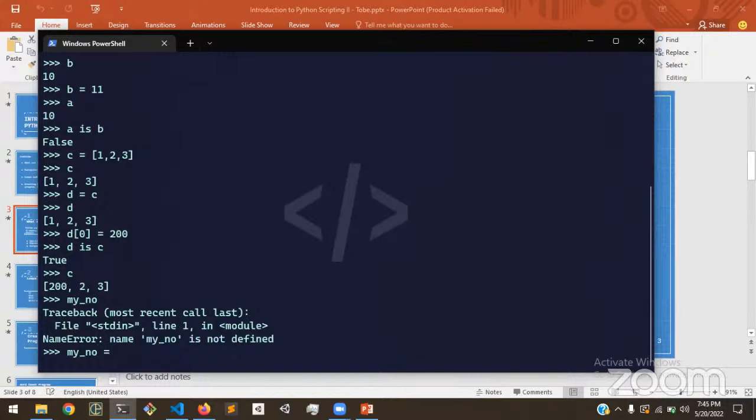So there's no ability to define undefined values or undefined variables in Python. You have to give a variable a value the first time you define it.